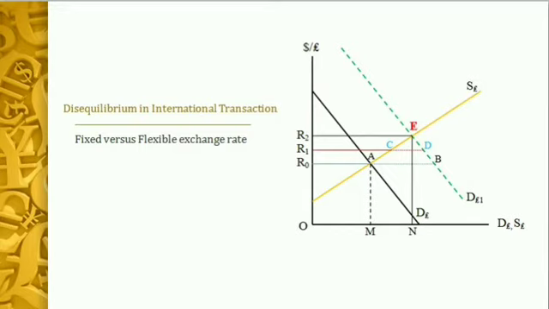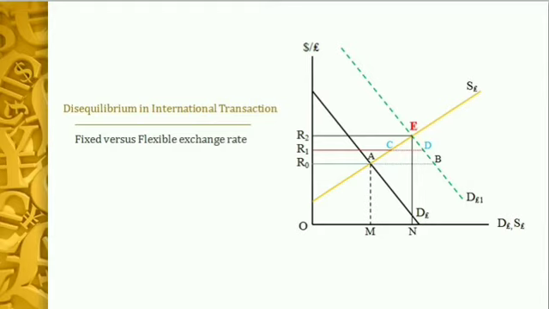Now, excess demand for pound means that the demand for pound is more than the supply of pound. So, demand for pound gives us the demand for import, and the supply of pound shows us the supply of export. At R0 then, with D pound 1 and S pound, there is an excess demand for pound of amount AB. Therefore, it is exactly giving us the amount of deficit in the balance of payment, which is equal to